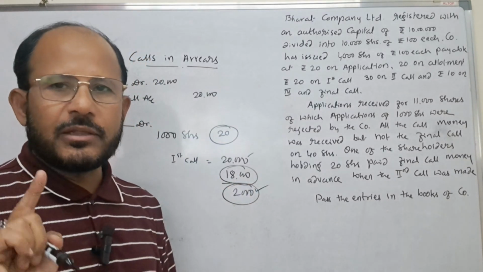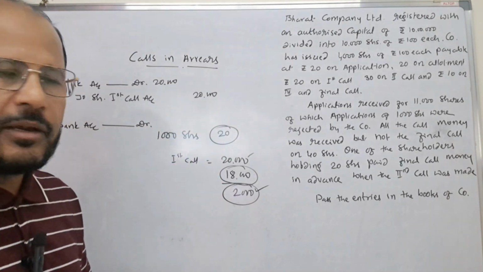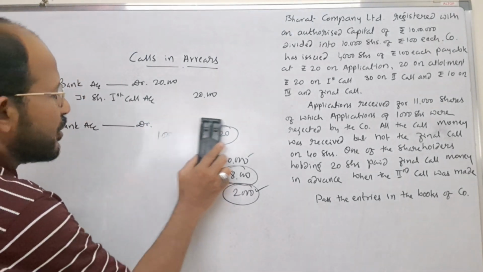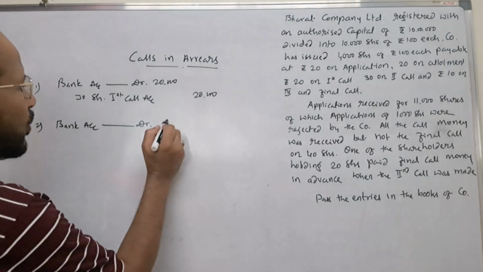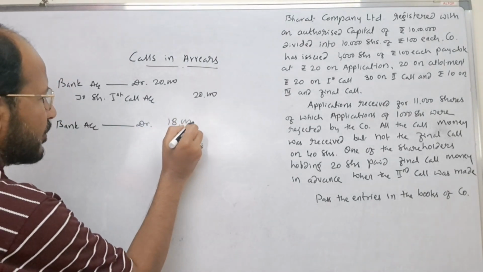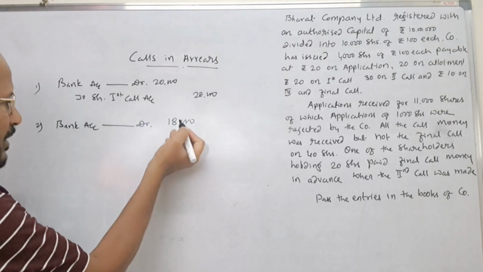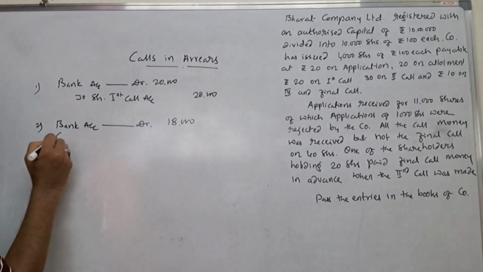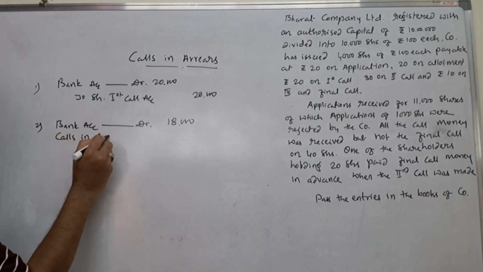Only rupees 18,000. Instead of 20,000, if 18,000 is collected, that 18,000 is to be written here and debited to the bank account, rupees 18,000. And still how much amount is not collected yet? That is called calls in arrears.